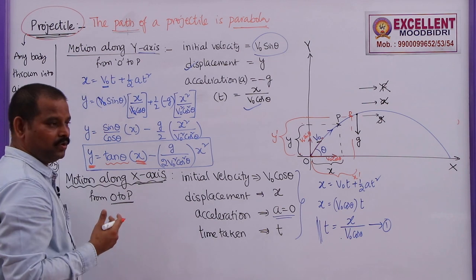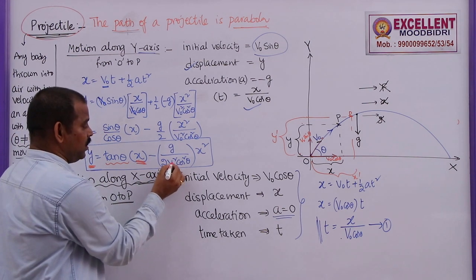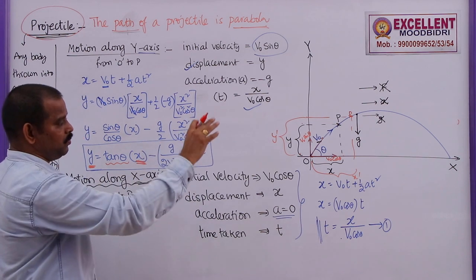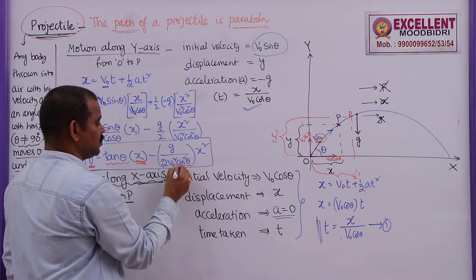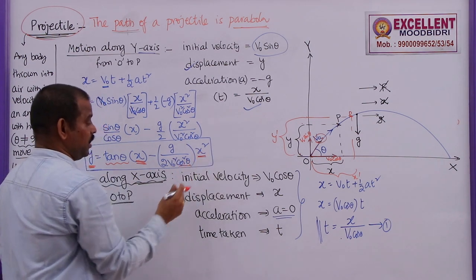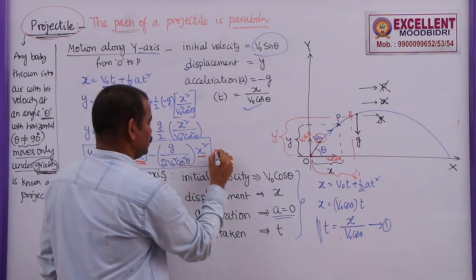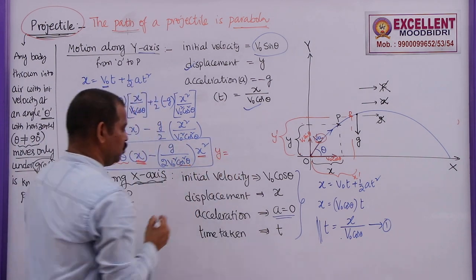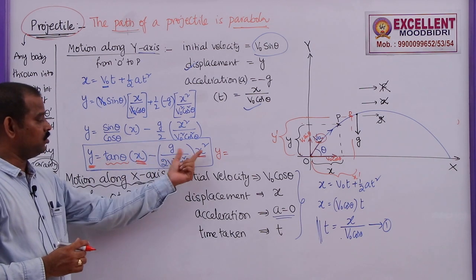The g value we know is 9.8, which is constant, 2 is constant, initial velocity square, and in this problem v naught remains as v naught only always, and theta is constant, cos square is constant. But what is x square? Whenever y changes, x changes. So, this equation can be written as y is equal to a constant into x minus another constant into x square.